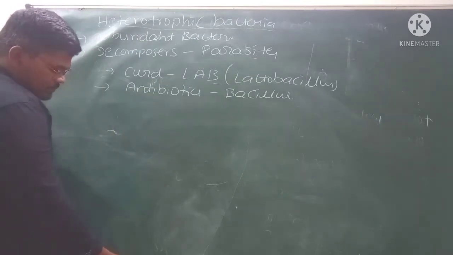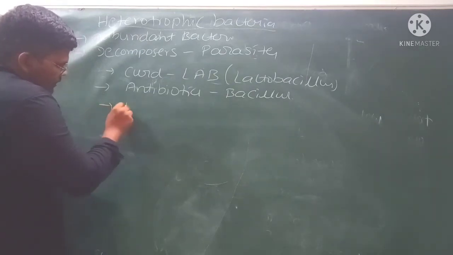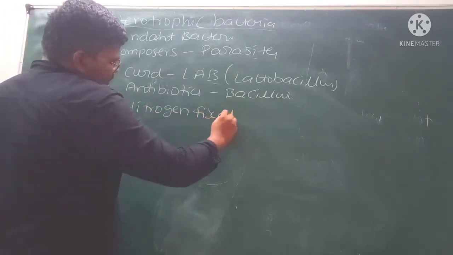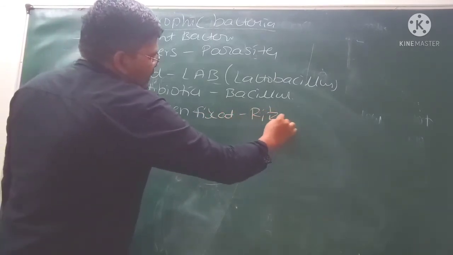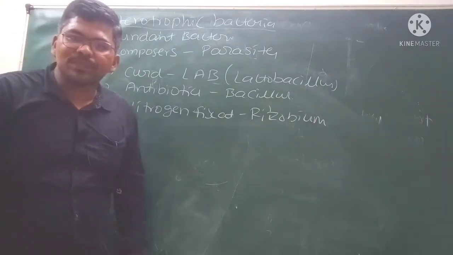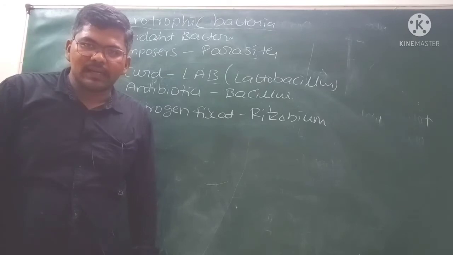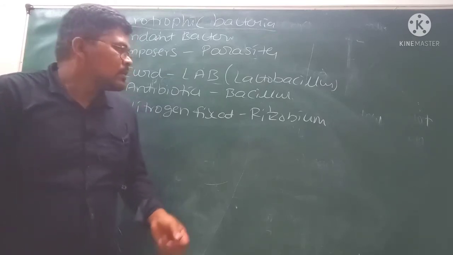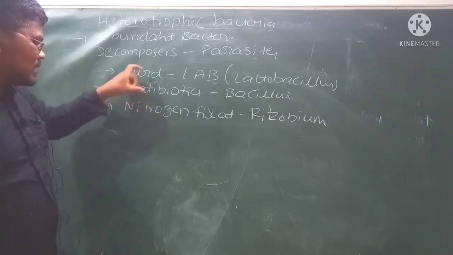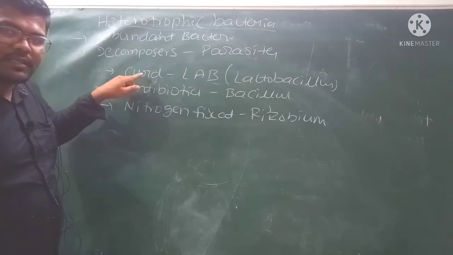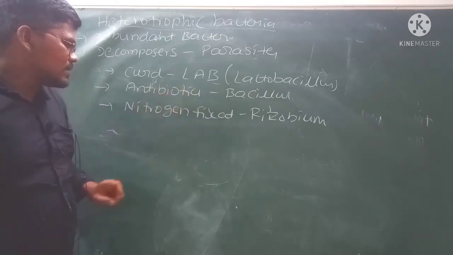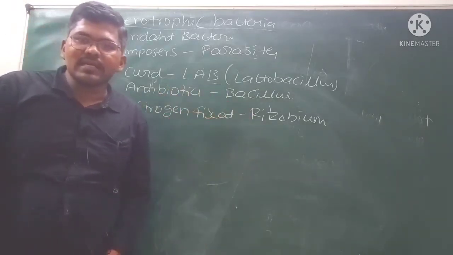Then a few types of heterotrophs are used for nitrogen fixation. Example for that is rhizobium. Rhizobium is the bacteria which lives in the roots of legume plants like pea plant or groundnut, and can fix the atmospheric nitrogen. Those are the three examples for the heterotrophic bacteria: curd producing bacteria, lactobacillus; antibiotics producing bacteria, bacillus; nitrogen fixation bacteria, rhizobium.